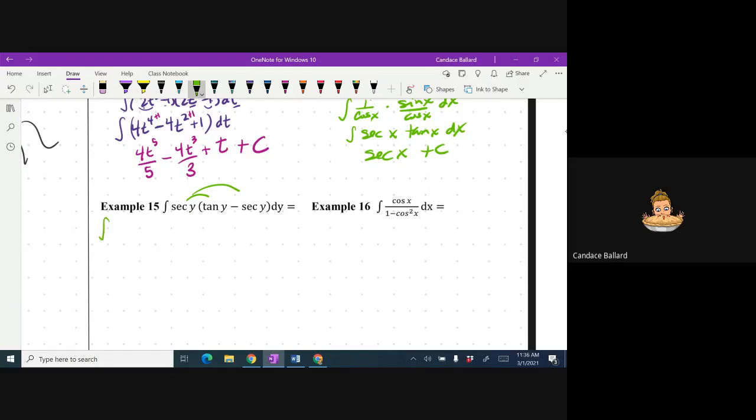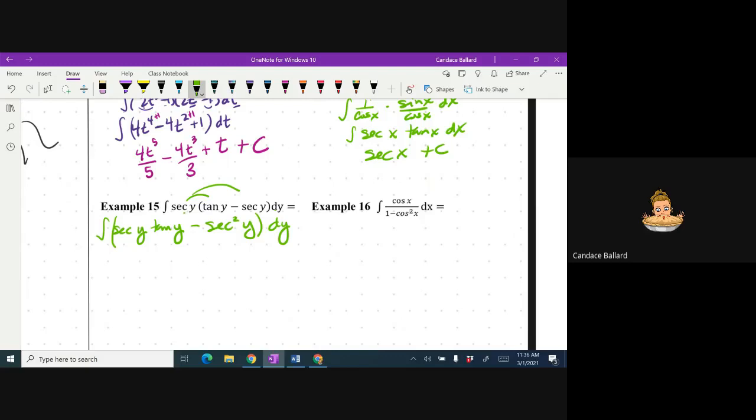So this is the same as saying the integral of the secant, and notice they changed my variable of integration to y. Secant of y, tangent of y, minus secant times secant is going to be secant squared y dy. Again, looks very familiar, okay? So when I integrate secant y, tangent y, what do we get? Tell me in the chat. I don't need the variable, just tell me, is it sine, cosine, tangent, secant, cosecant? Maybe it's got a negative in it. So secant y, tangent y, what does that integrate to?